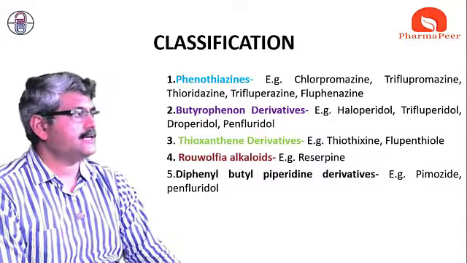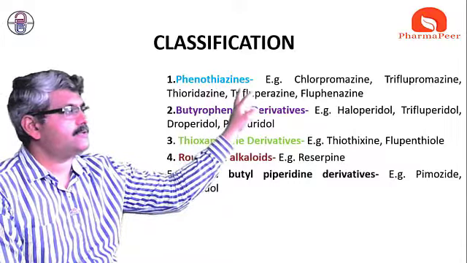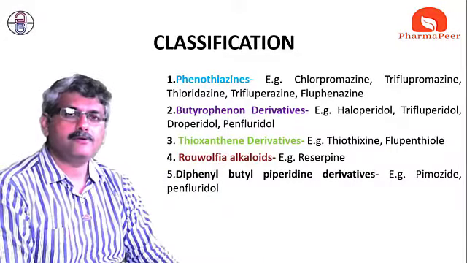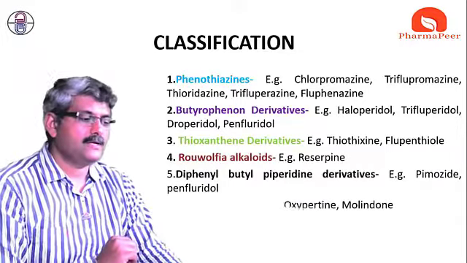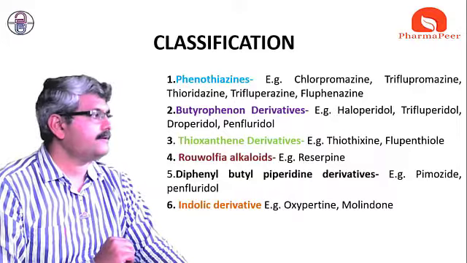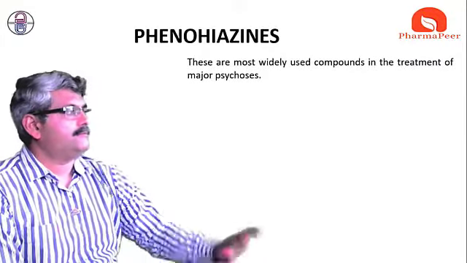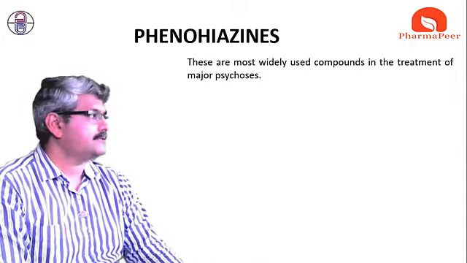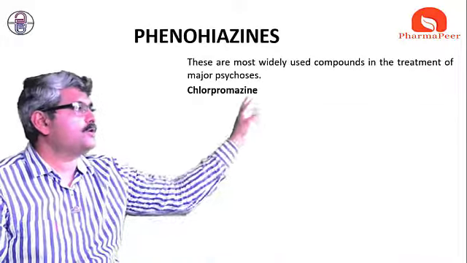Among these, today we are going to discuss the phenothiazine derivatives, how the phenothiazine derivatives act as antipsychotic drugs. Let's see. The most widely used compound for the treatment of major psychosis is chlorpromazine.